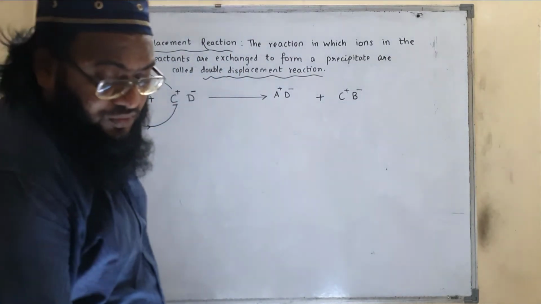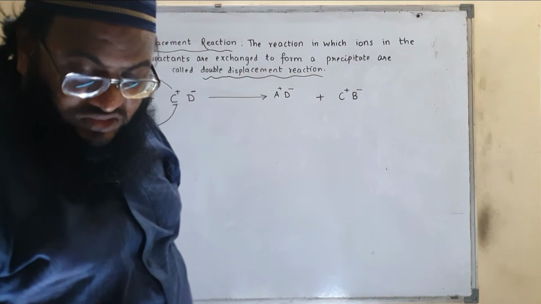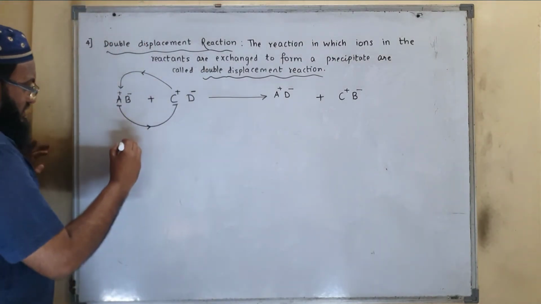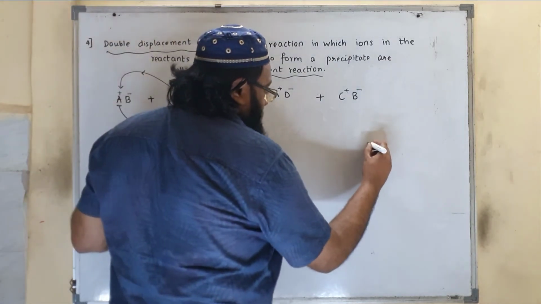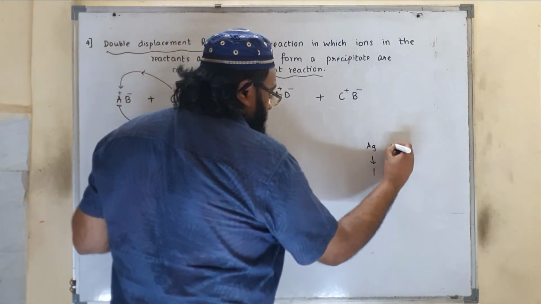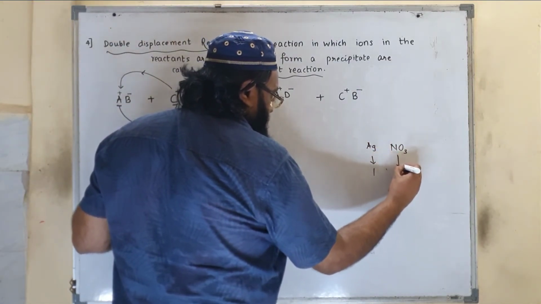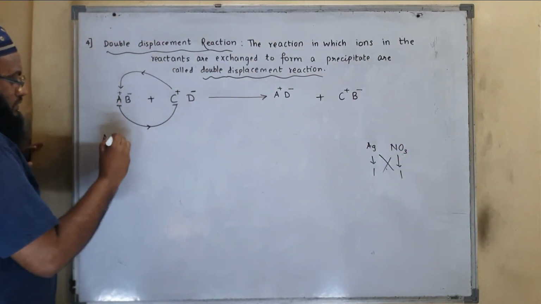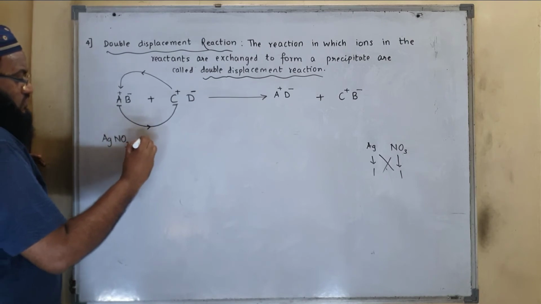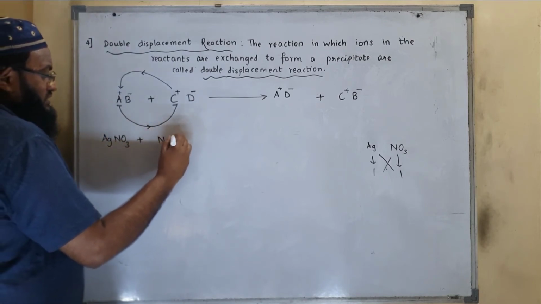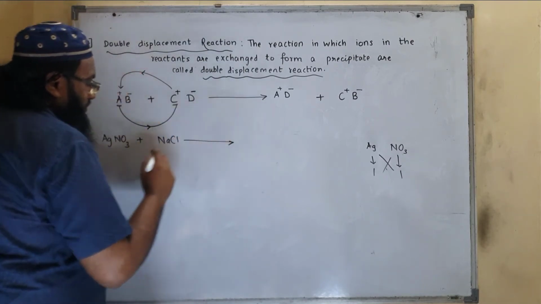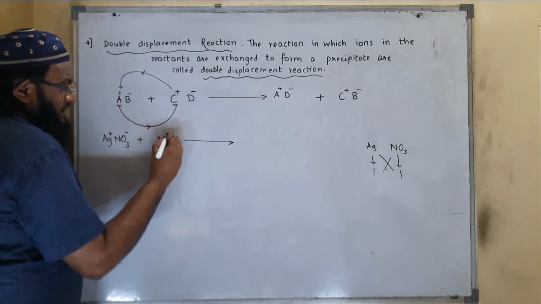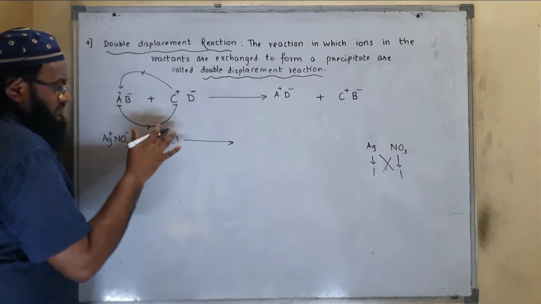Now we'll take an example of silver nitrate. Silver nitrate is silver Ag, its valency is 1. Nitrate is NO3, its valency is 1. So the formula will be AgNO3 plus sodium chloride. Sodium chloride is NaCl. Here Ag plus NO3 minus, Na plus Cl minus.